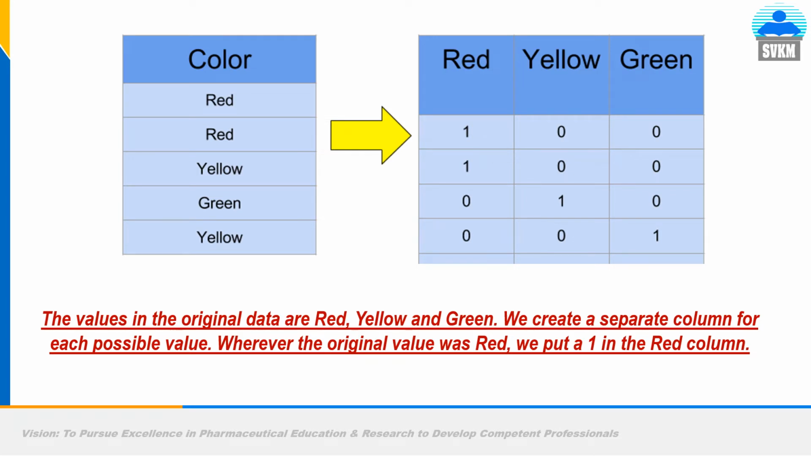I read the lines: the values in the original data are red, yellow and green. So we create a separate column for each possible value. Wherever the original value was red, we put a 1 in the red column, otherwise 0. So we are converting text data into number data so that the machine can read it. So it will be called a feature vector.